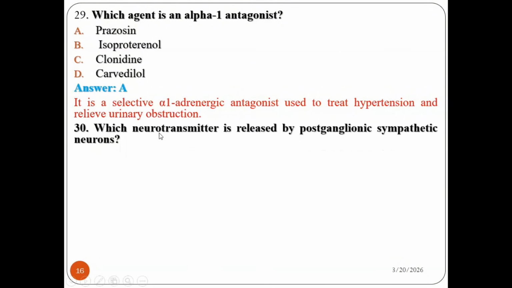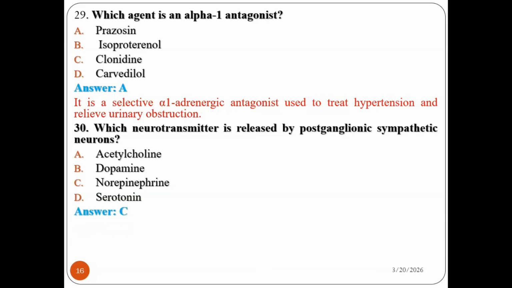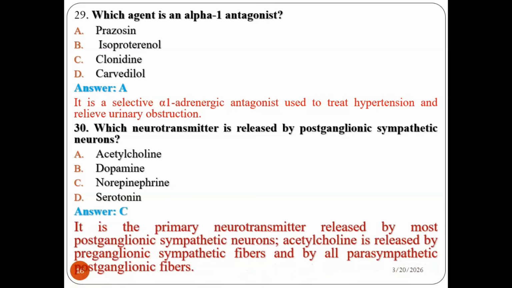Question number 13. Which neurotransmitter is released by postganglionic sympathetic neurons? Acetylcholine, dopamine, norepinephrine, serotonin. Yes, you all say C. Yes, norepinephrine, because norepinephrine is mainly released from postganglionic sympathetic neurons.